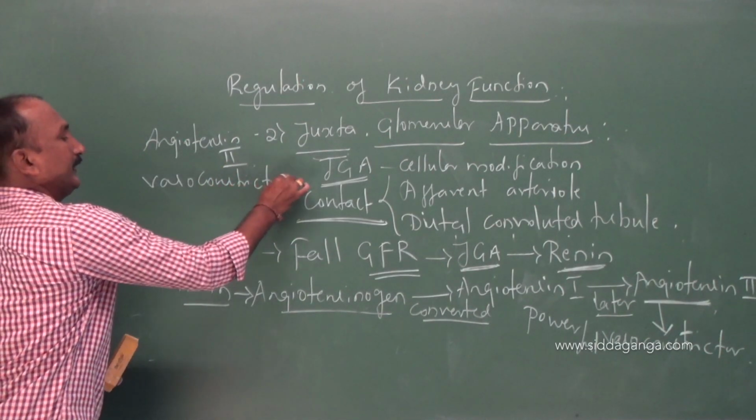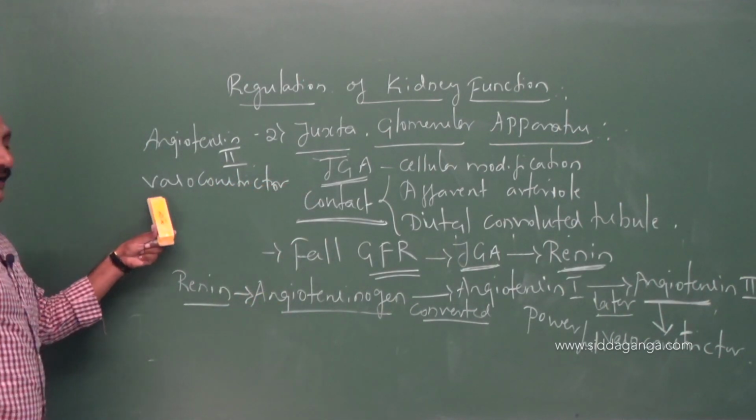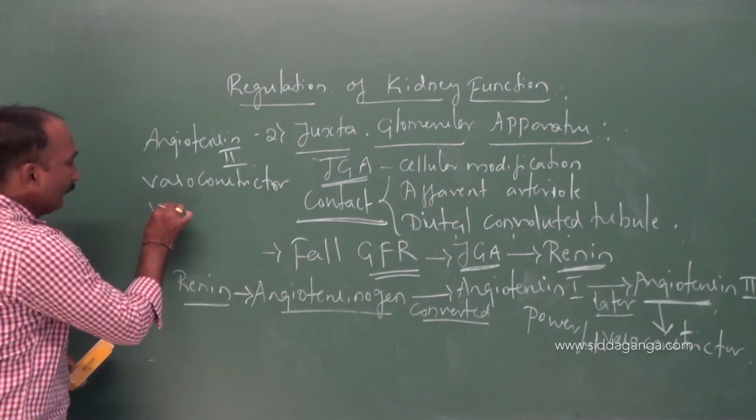The name itself indicates it. Angiotensin second is one of the powerful vasoconstrictors. What is this vaso? That is the blood vessels.